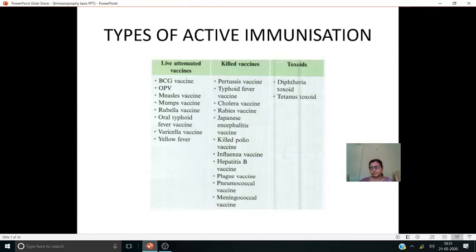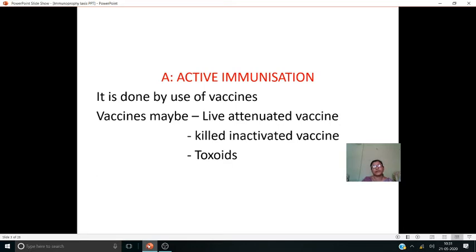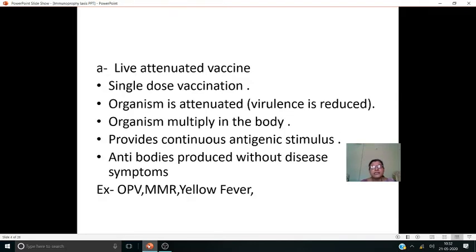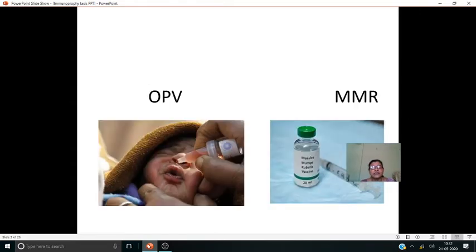Here you can see active immunization is done by using vaccines: live attenuated vaccine, killed inactivated vaccine, and toxoids. Live attenuated vaccines are single dose vaccines. The organism is attenuated, meaning virulence is reduced. The organism can multiply in the body and provides continuous antigenic stimulus throughout life. Antibodies are produced without disease symptoms. The examples we already discussed.